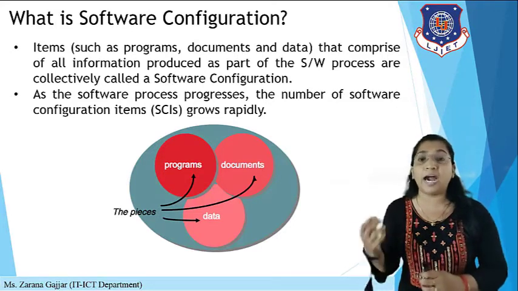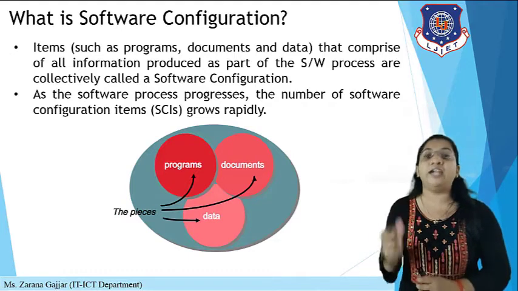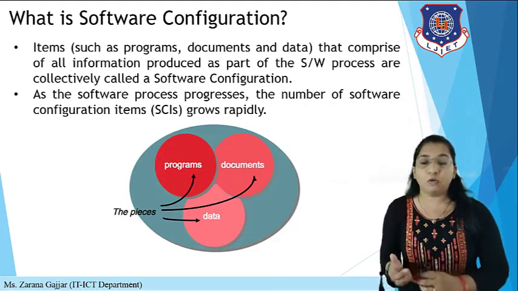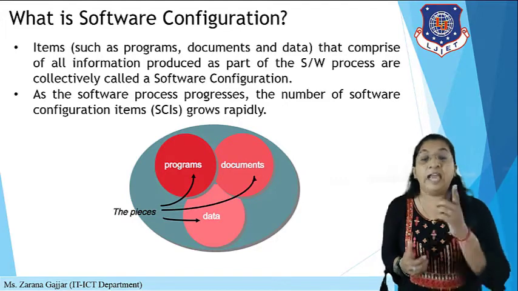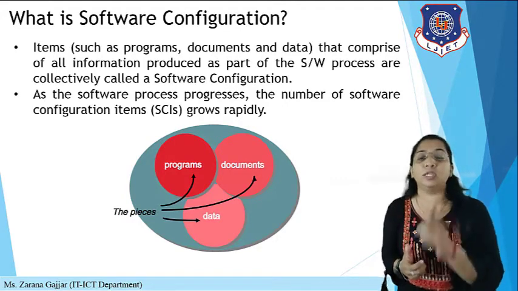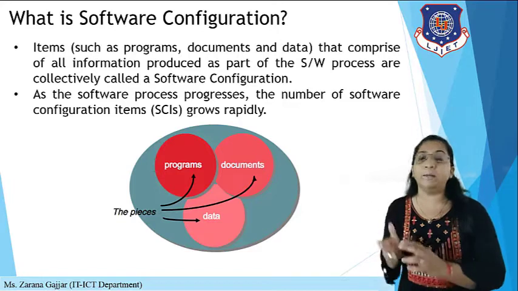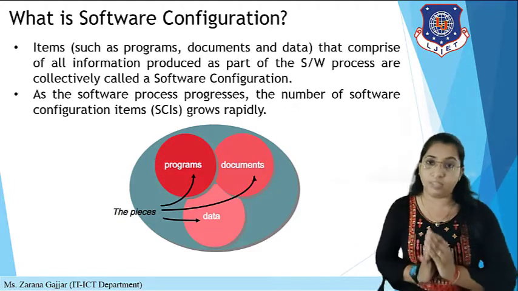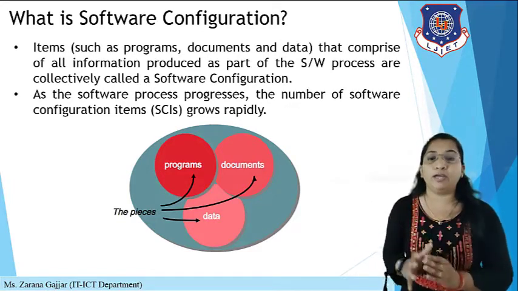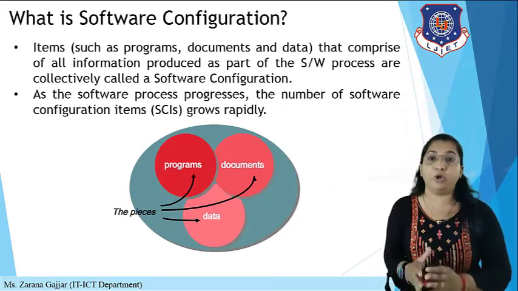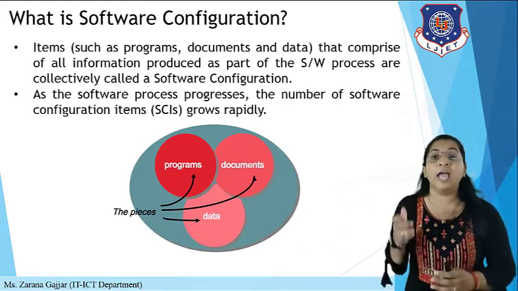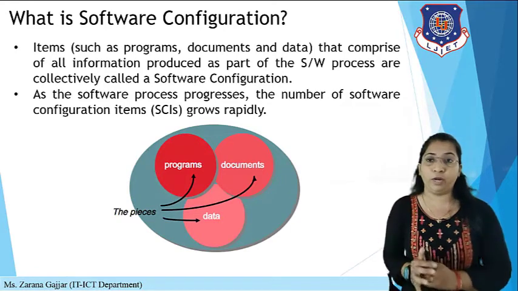When we remove the SIM card and insert it again, it will send a configuration. We have to install all the configuration of that particular SIM card, and only then are we able to use the SIM card properly. So that number will be enabled from our side. So software configuration means the items that comprise all the information produced as a part of the software process are collectively called software configuration.